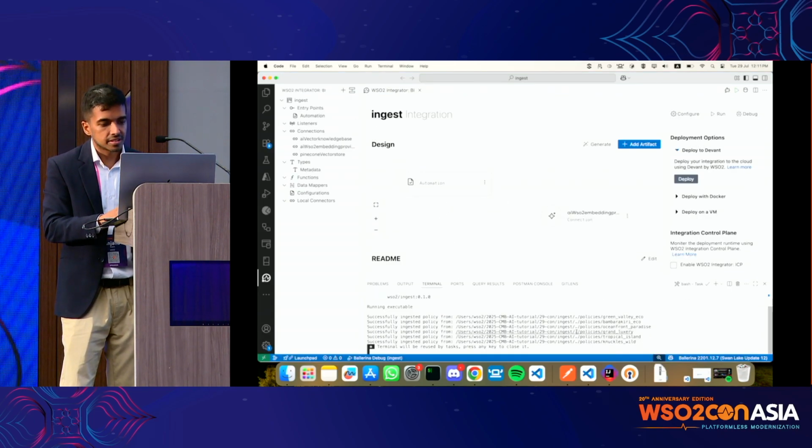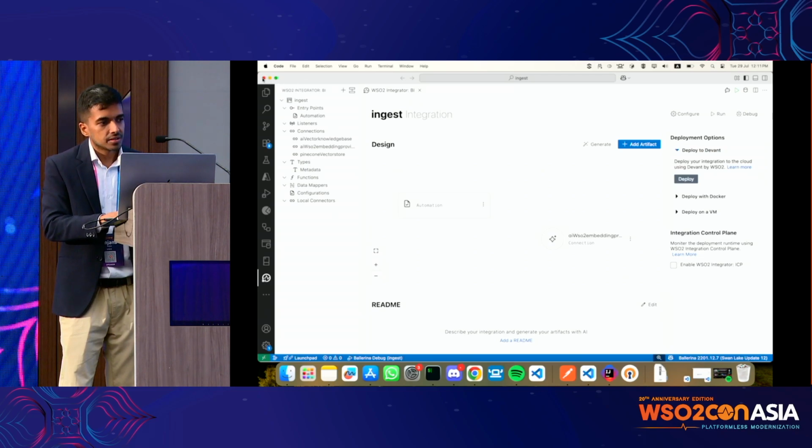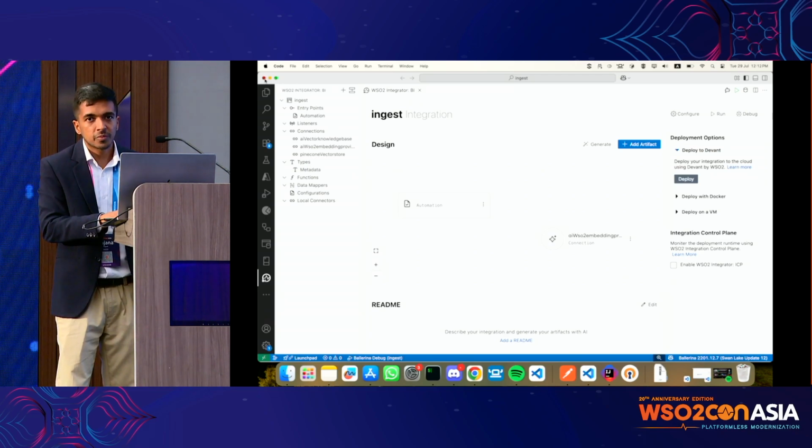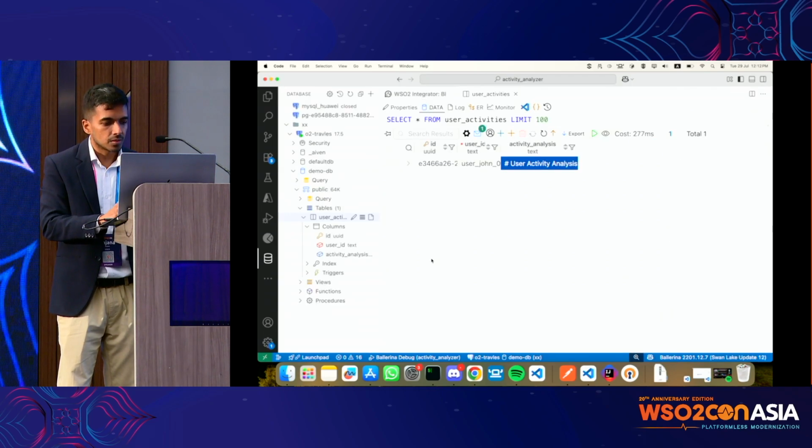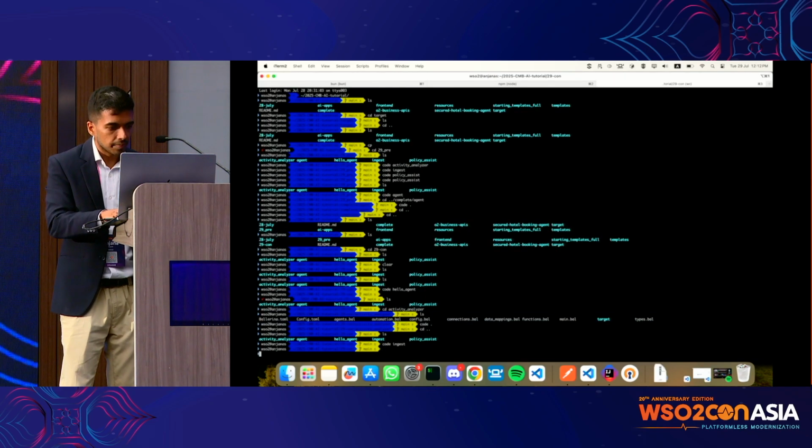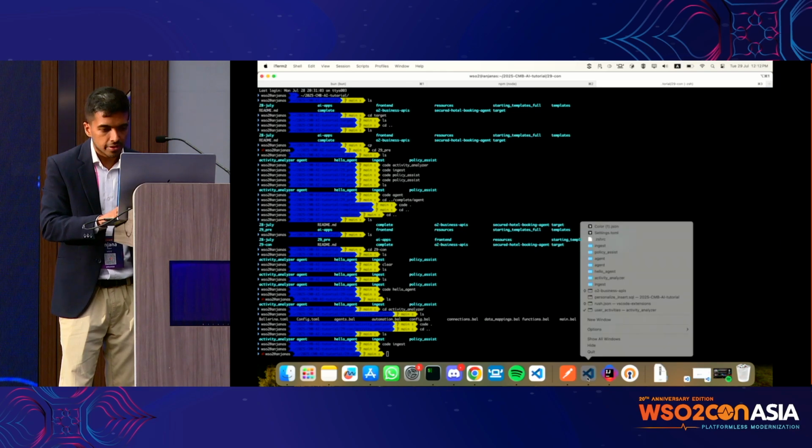So since this is done, this is a sample ingestion pipeline. Again, this can differ from case to case, right? Then what we have to do is move into the retrieval part.